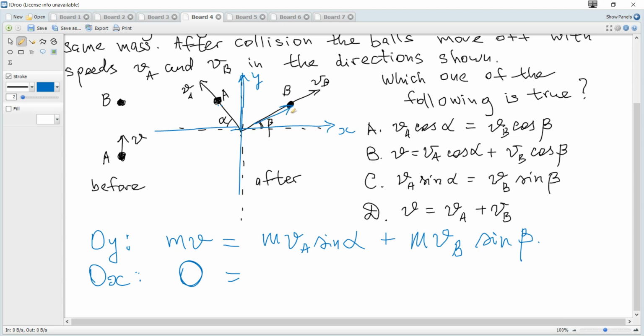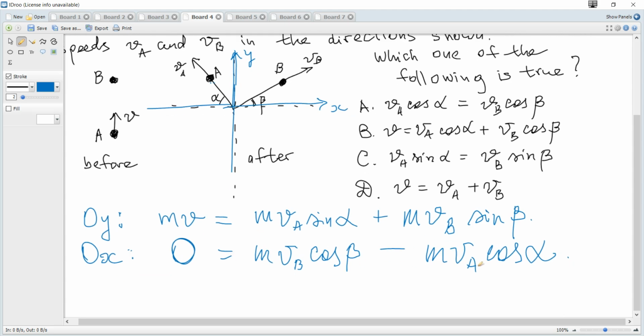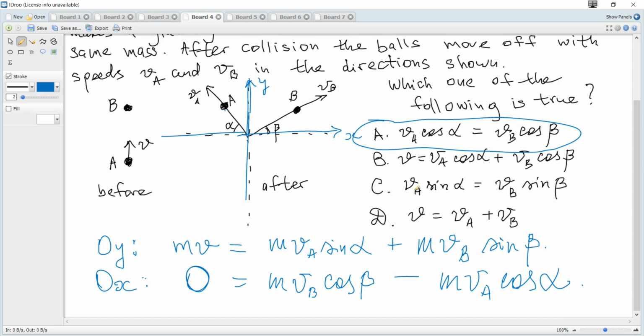it's VB, and the horizontal component is VB cosine of beta, and minus, because it's in the opposite direction to the x-axis, VA cosine alpha. M cancels, and you can see VA cosine alpha is equal to VB cosine beta. So A is correct. And that's all for this question.